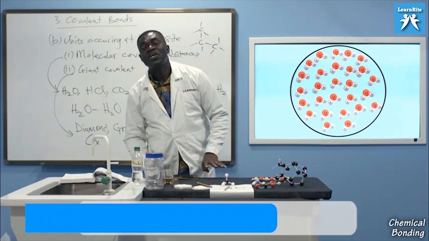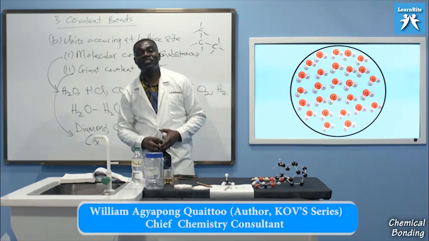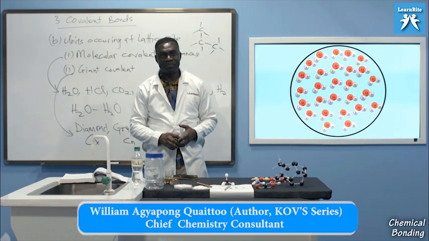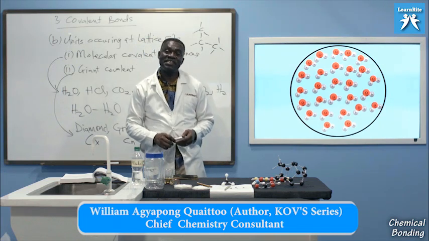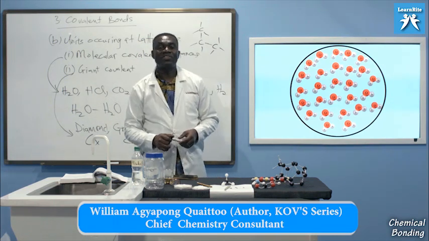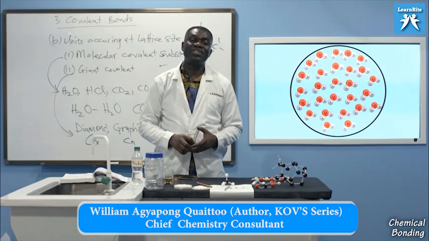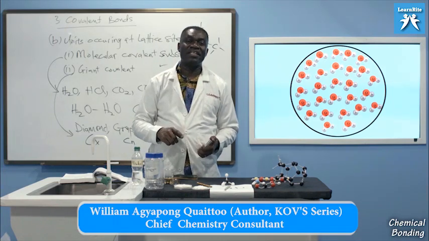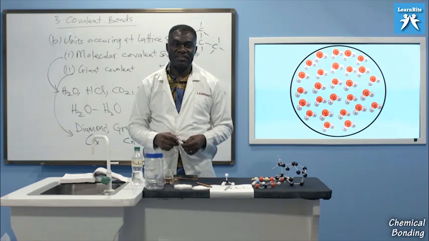At the lattice site of graphite, what are you going to see? You say you see carbon atoms. At the lattice site of silica, or silicon dioxide, what are you going to see? You will see silicon at some lattice sites and you see oxygen at some lattice sites.